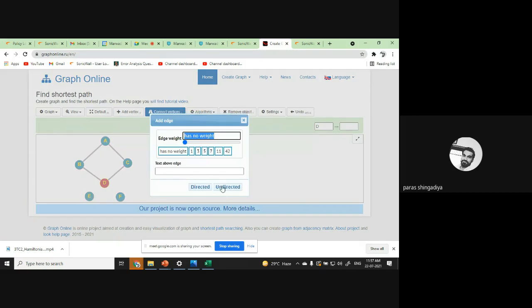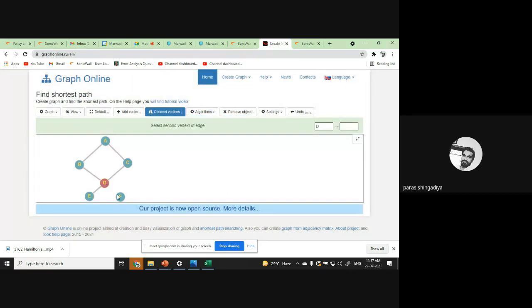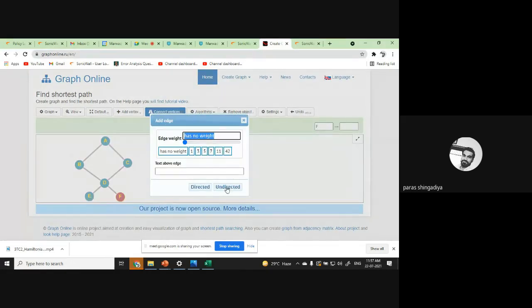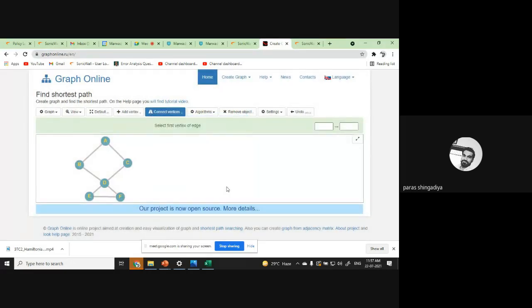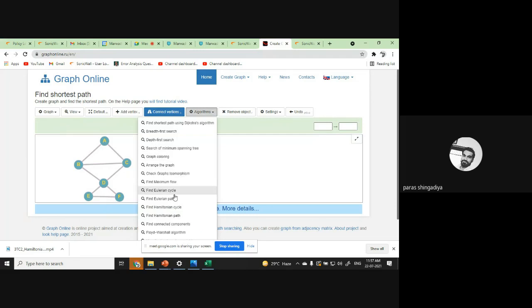It will take some time to create a graph, okay? But after that, you can directly check which Eulerian cycle the graph will follow, okay? And this one, this graph we have discussed.